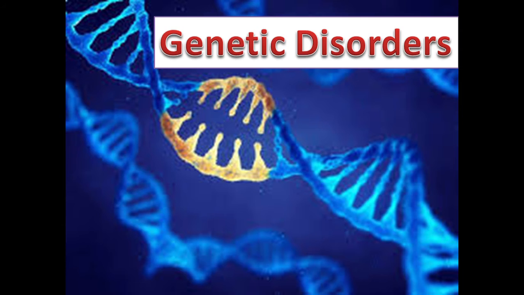Now let us discuss genetic disorders. The idea that disorders are inherited has been prevailing in human society since long. This was based on the heritability of certain characteristic features in families. After the rediscovery of Mendel's work, the practice of analyzing inheritance pattern of traits in human beings began.